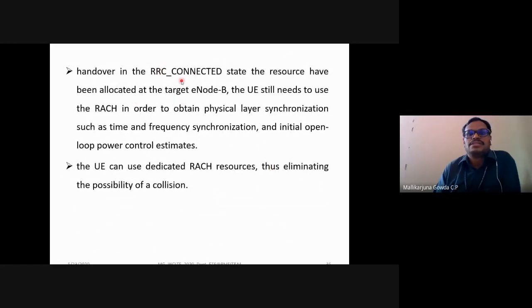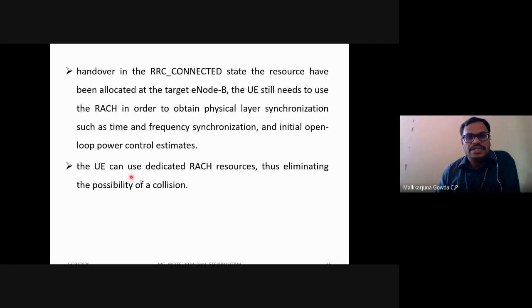So handover in RRC connected state, okay. The resources have been allocated in the target eNB and the user equipment still needs to use the RACH in order to obtain the physical layer synchronization, like time and frequency synchronization. Time and frequency synchronization is done with the primary and secondary synchronization signals, right?